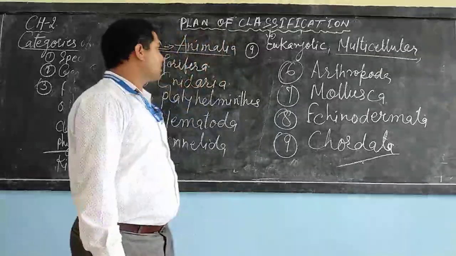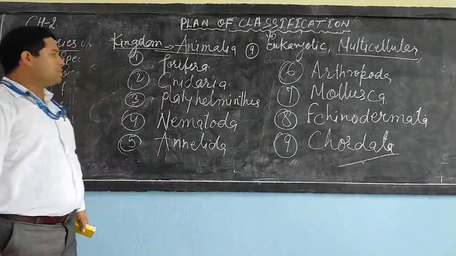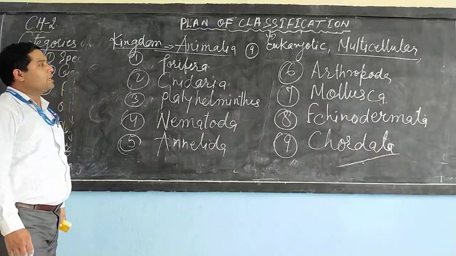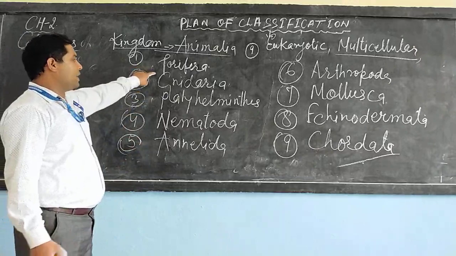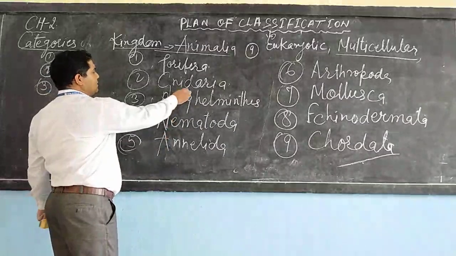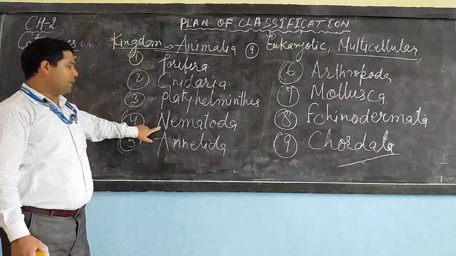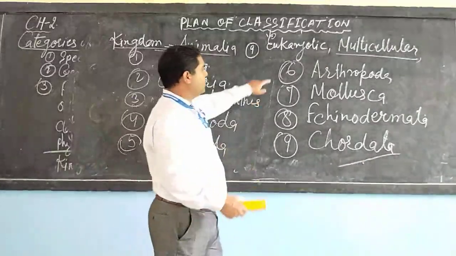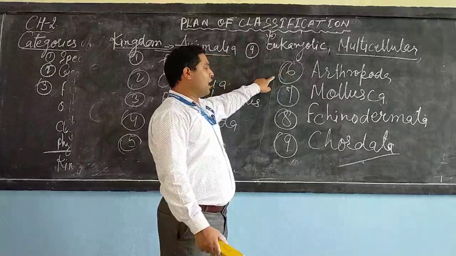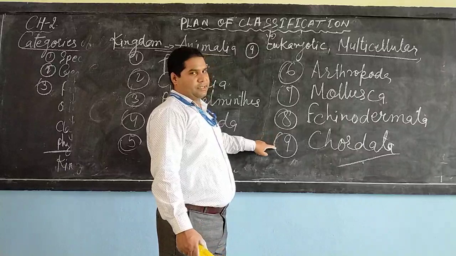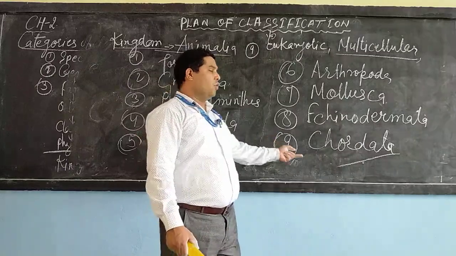So dear student, kingdom Animalia is divided into the 9 main phyla: Porifera, Cnidaria, Platyhelminthes, Nematoda, Annelida, Arthropoda, Mollusca, Echinodermata, and chordata.